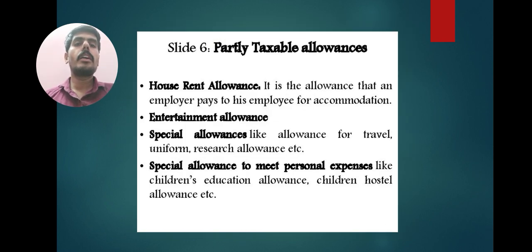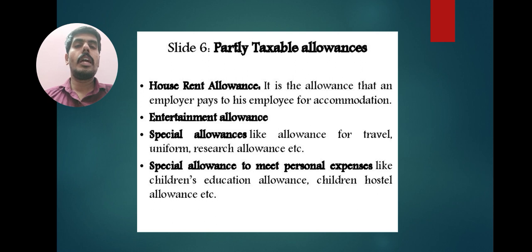Next, partly taxable allowances. For these allowances, a calculation is made and the amount of allowance is partly taxable. First one, house rent allowance, HRA. It is the allowance that an employer pays to his employee for accommodation.